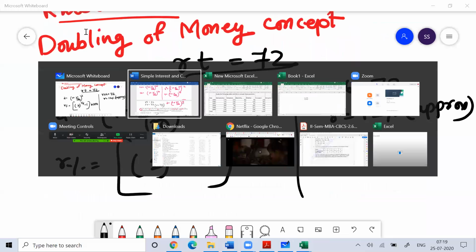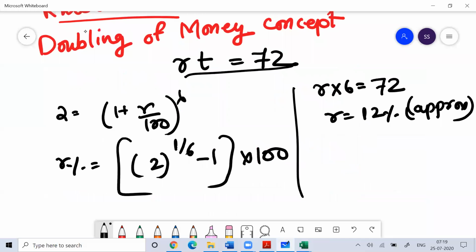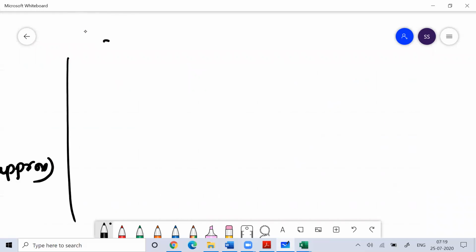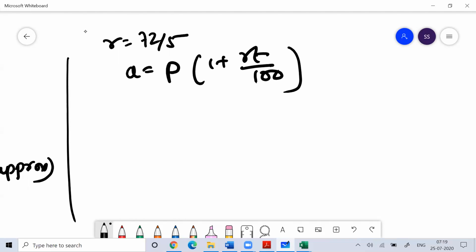This is the question where your rate is 72 by 5. They are asking you the amount in simple interest. So P into 1 plus RT by 100. This is the amount in the case of simple interest, you know this formula. So the amount concept, how much amount are they asking you?